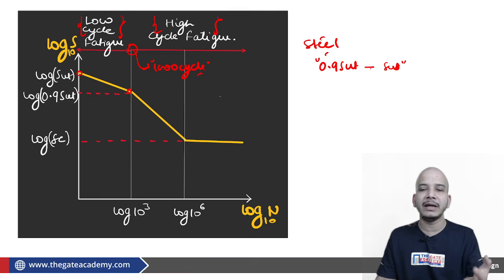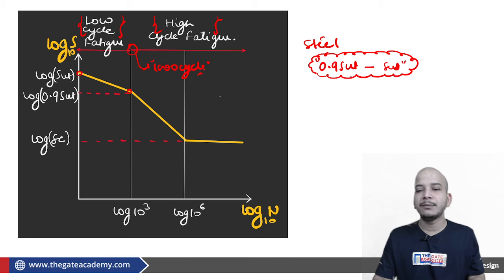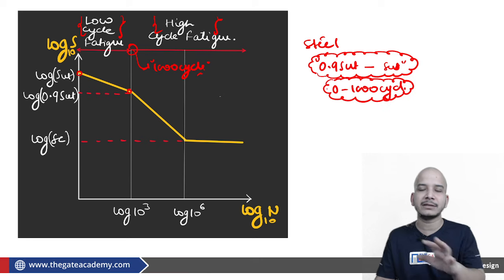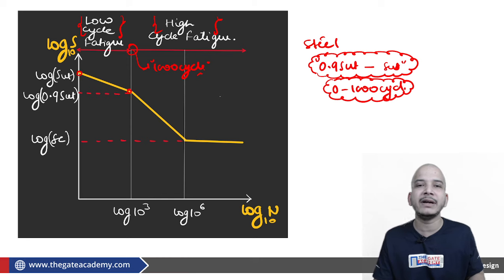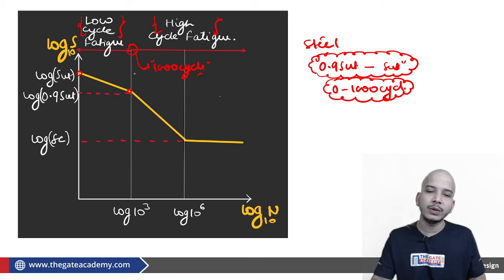So we don't go straight away, even if we are talking about a static loading, with this amount of stress. This is not something which in general we apply to a material under dynamic loading condition. Second point is that from 0 to 1000 cycles, you never design a component, apart from the safety components, which will fail in 1000 cycles itself. So you have to understand that it is only the high cycle fatigue which we have to deal with, more than 10,000.